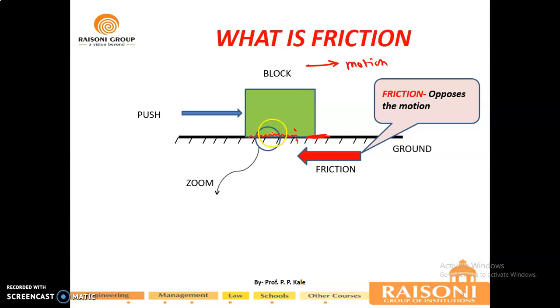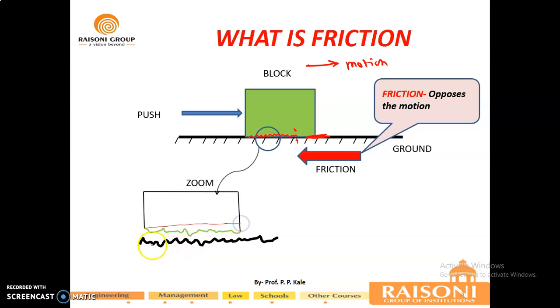Now if you zoom on this contacting surface where the rubbing action is going on, you will see that no surface is perfectly straight. There will be some undulations in the surface of the block, and there will be some undulations on the surface of the ground.